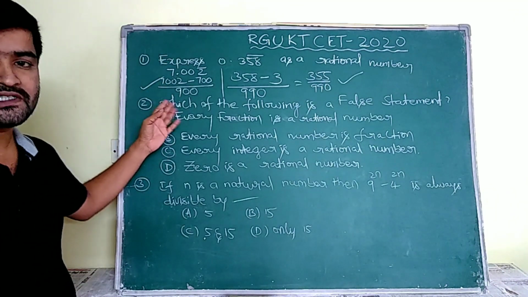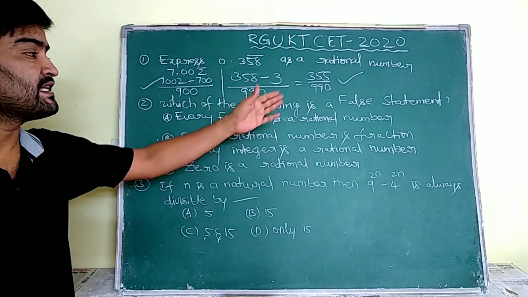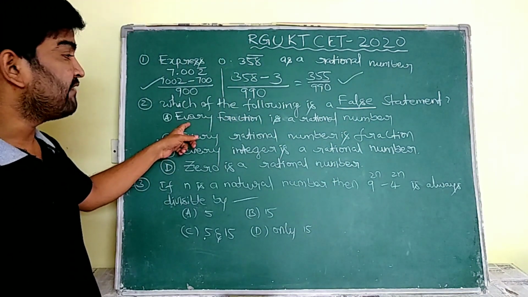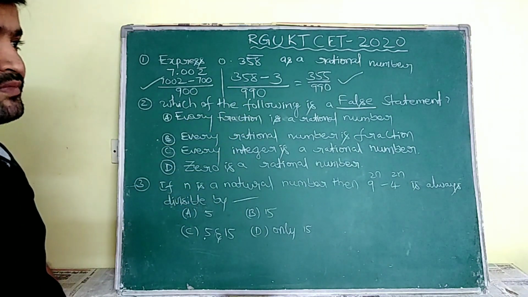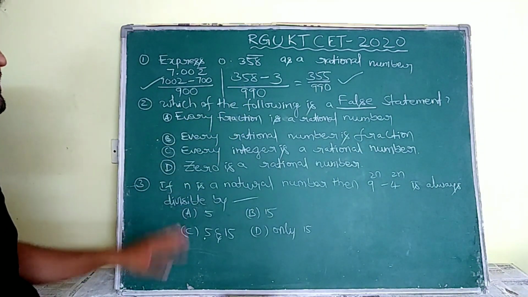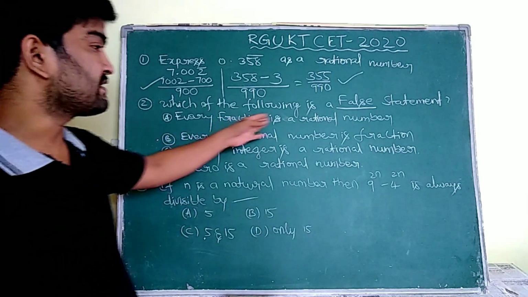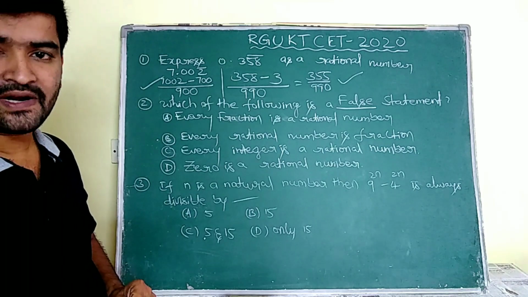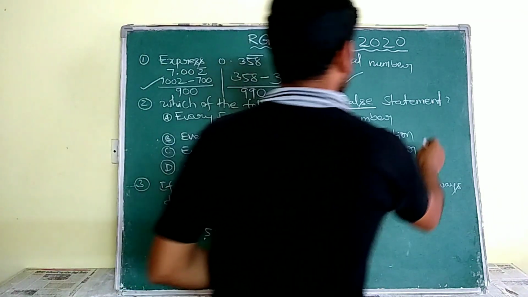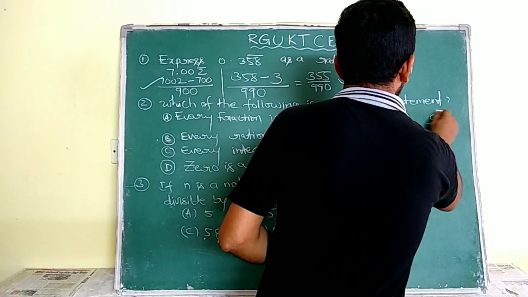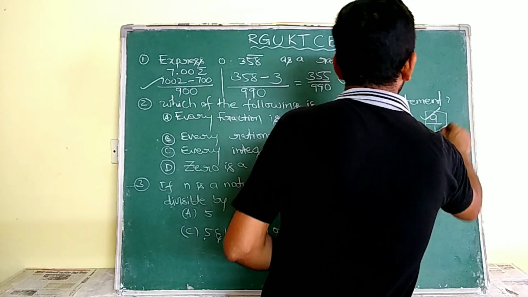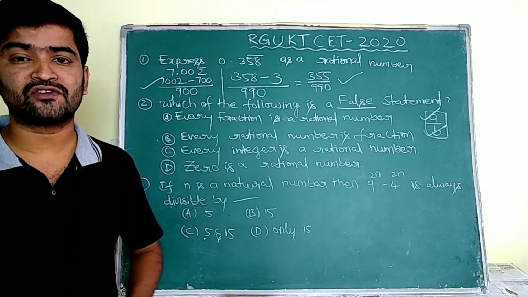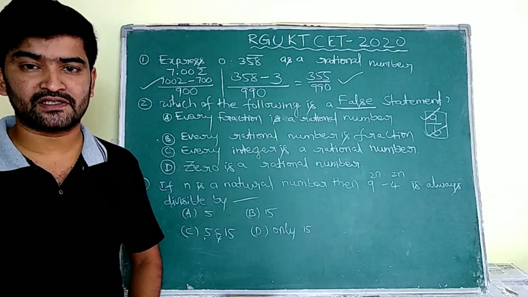Now, coming to the second one, which of the following is a false statement is asked. Every fraction is a rational number. Yes, every fraction is a rational number, that's correct. Before that you have to know what a fraction is. Fraction means numbers in the form a by b, where a and b both are natural numbers. Only then is it said to be a fraction.